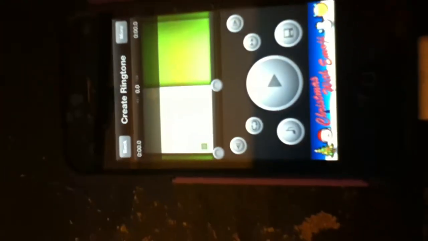You go back to your ringtone app. When this stuff pops up, just say no. And you go to create ringtone. And you push this all the way to the first line. You can adjust your ringtone any way you want it to start from. And you only have 30 seconds of ringtone. You can't create more than 30 seconds.